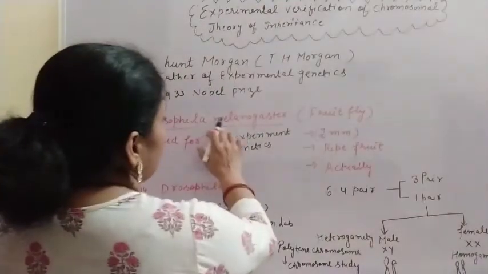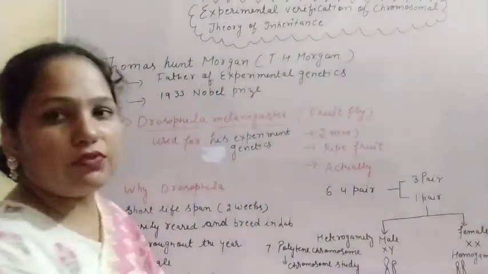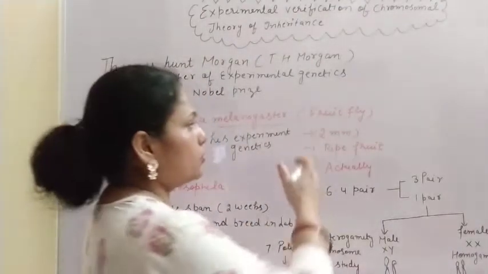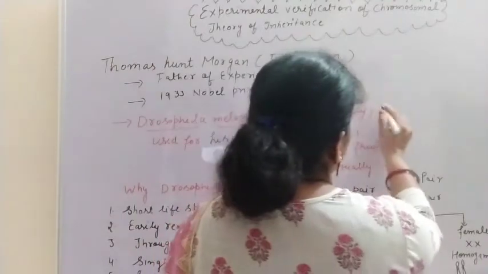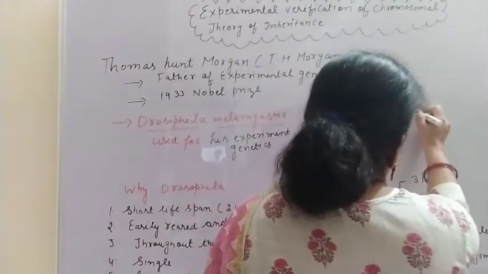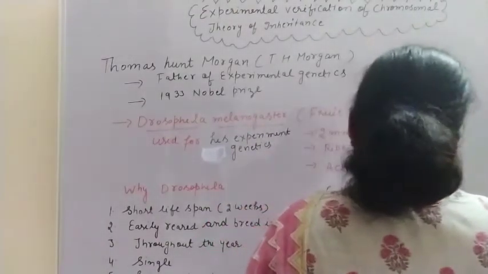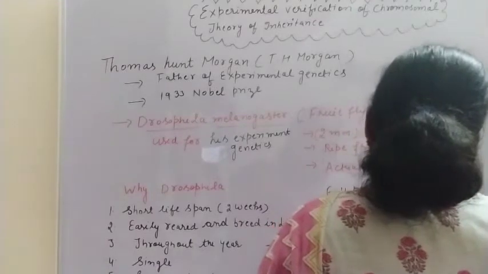This Drosophila melanogaster is known as the fruit fly. Why are we calling it the fruit fly? Because mostly it is seen on ripe fruits like mango, banana,